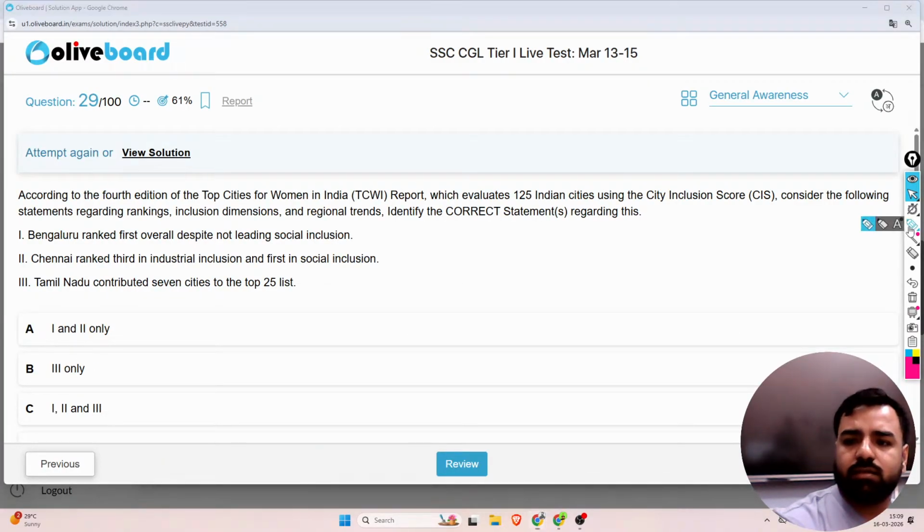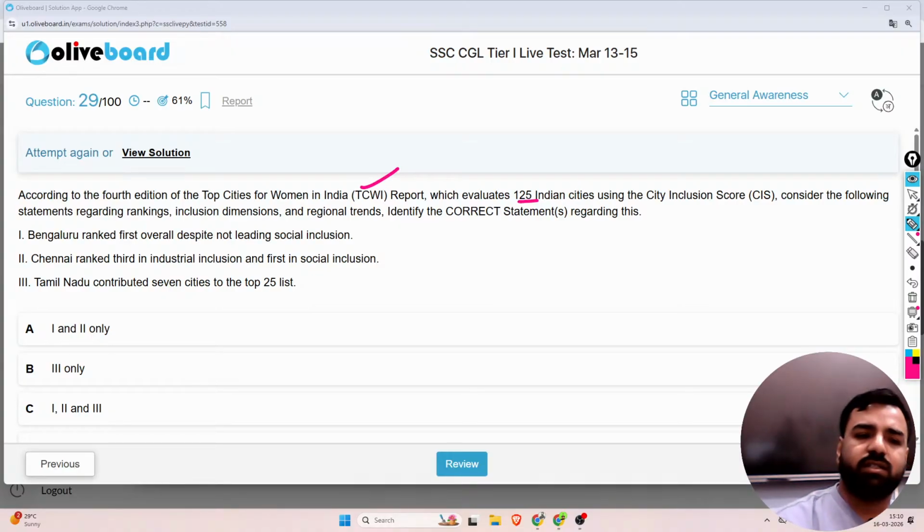Next, according to the fourth edition of the Top Cities for Women in India, that is the TGWI report, which evaluates 125 Indian cities using a city inclusion score, consider the following statements regarding rankings, inclusion dimensions, and regional trends. Identify the correct statement.